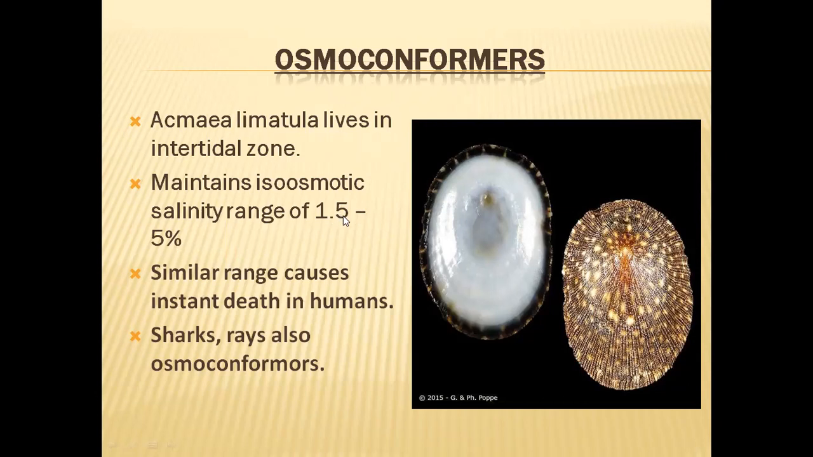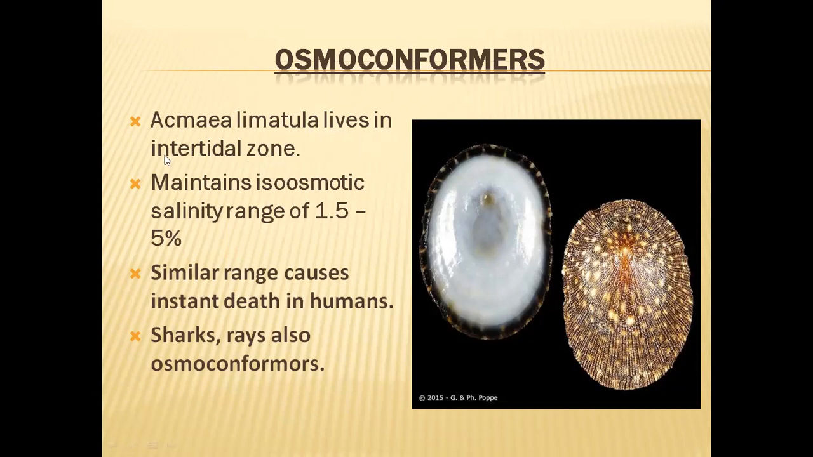So this is a big change, a big difference in the osmolarity of the water. Such a change in salinity, from 1.5 to 5%, will cause instant death in human beings. We cannot survive such a change in osmotic salinity, but these organisms are able to survive it. So what is the special feature of these intertidal zones?